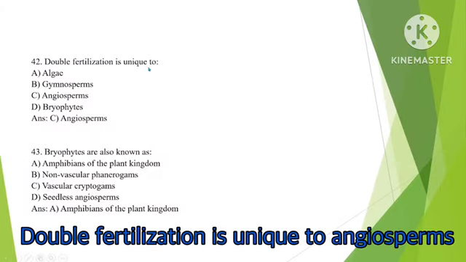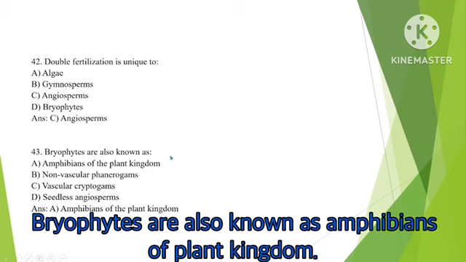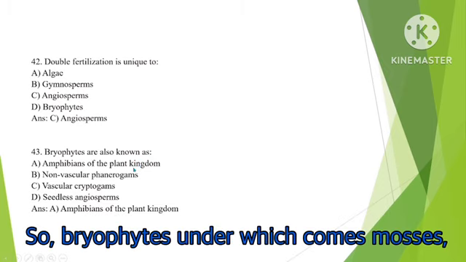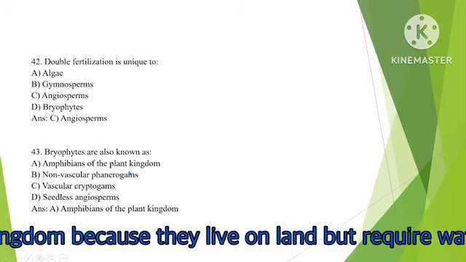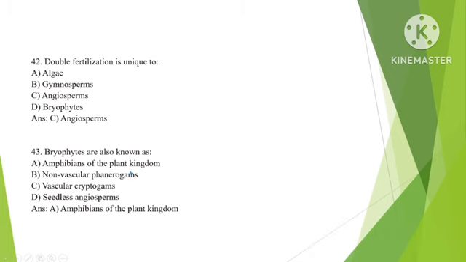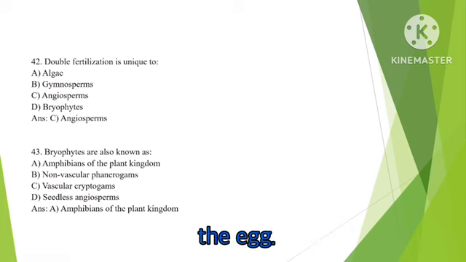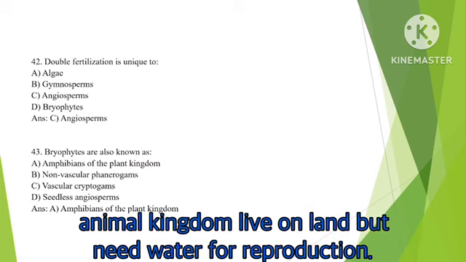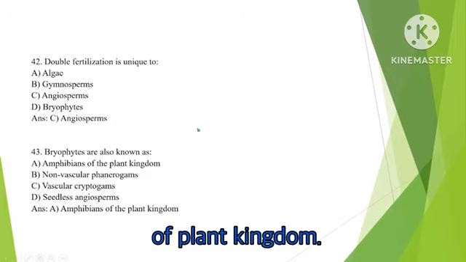Double fertilization is unique to angiosperms, we already discussed. Bryophytes are also known as amphibians of the plant kingdom. Bryophytes, under which come mosses, liverworts, etc., are called amphibians of the plant kingdom because they live on land but require water for sexual reproduction. The flagellated sperm swim in water to reach the egg. This is similar to how amphibians in the animal kingdom live on land but need water for reproduction. That's why bryophytes are called amphibians of the plant kingdom.